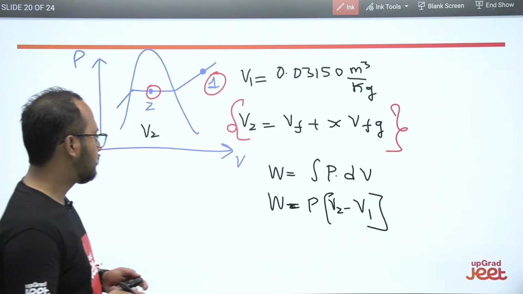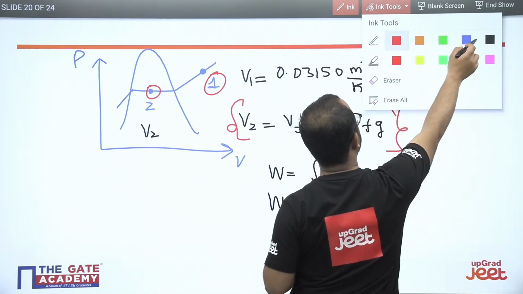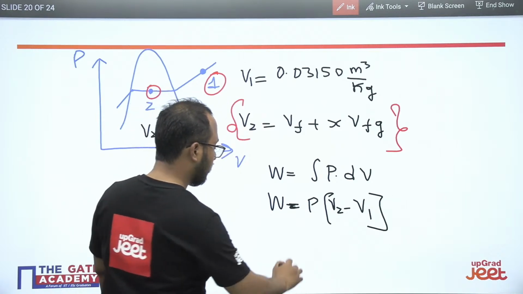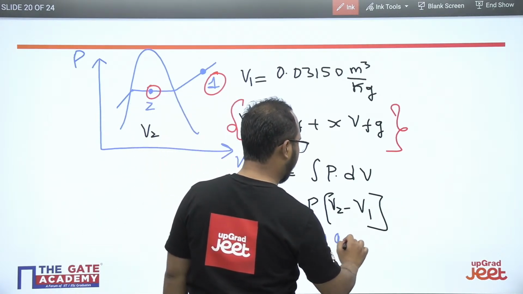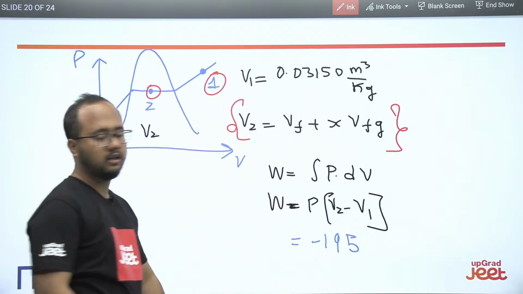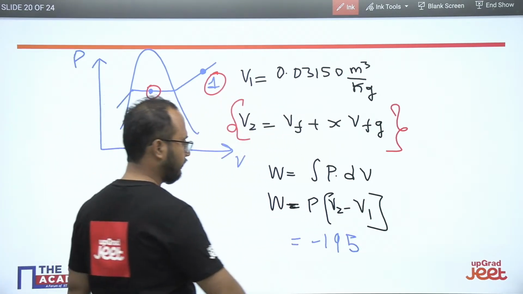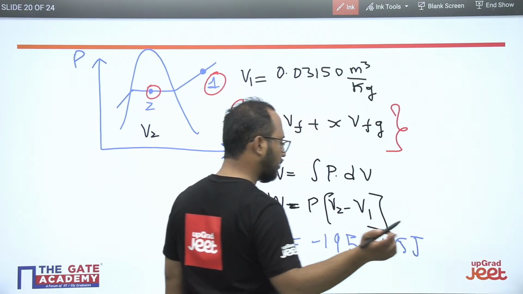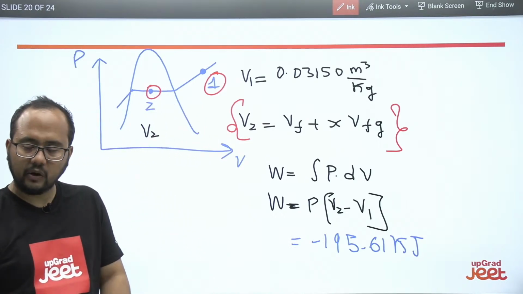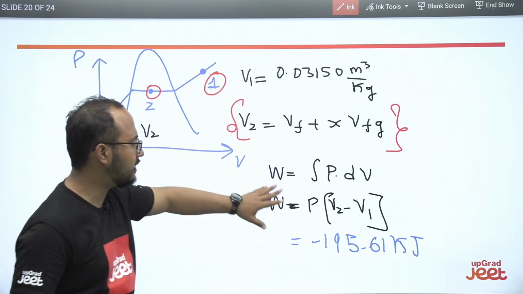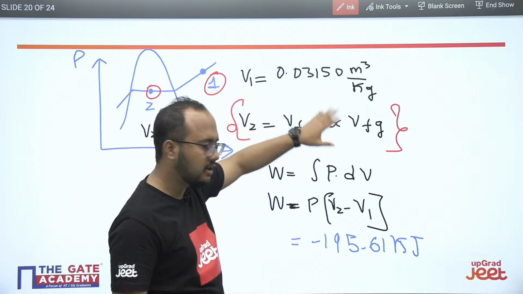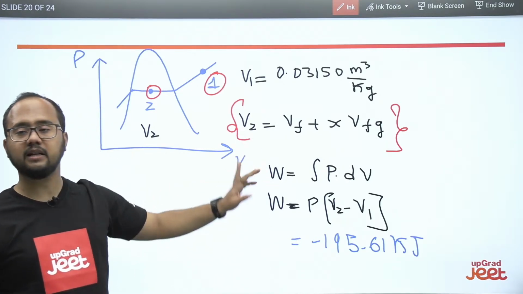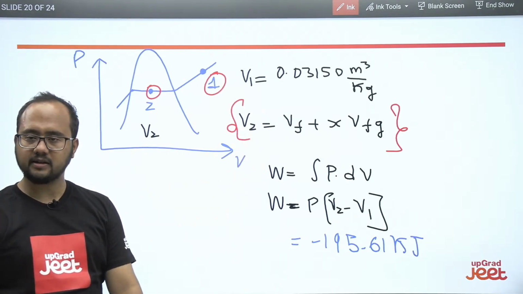I am giving you the answer here, but you should try on your own, at least once. So the answer will be minus 195.61 kilojoule. The calculation part is on you. I have given the concept and the basic steps, I have written all the steps required, you just have to calculate. So the answer will be minus 195. I hope it is clear.